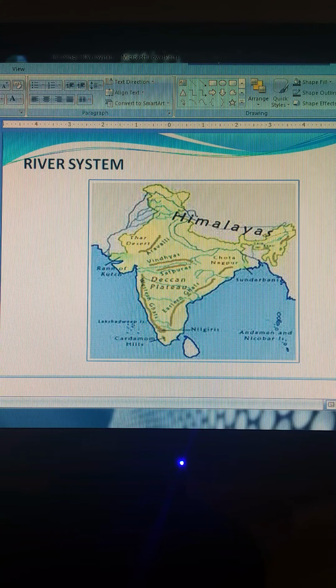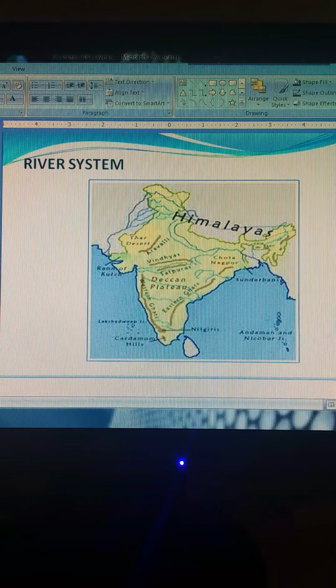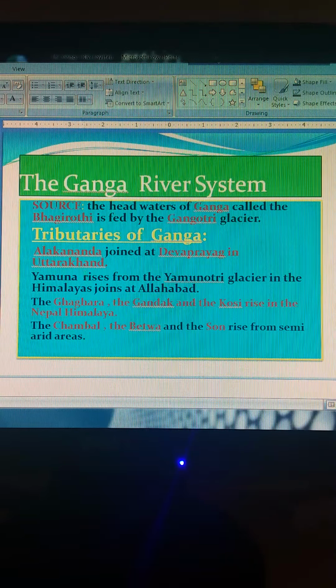The Himalayan rivers are called perennial rivers, that is, they have water throughout the year, which is one of the important points. And the peninsular rivers are the seasonal ones. Their flow is dependent on rainfall. We have discussed the drainage patterns. Among the Himalayan rivers, we have also discussed the Indus river system. Today we are going to discuss the Ganga river system.